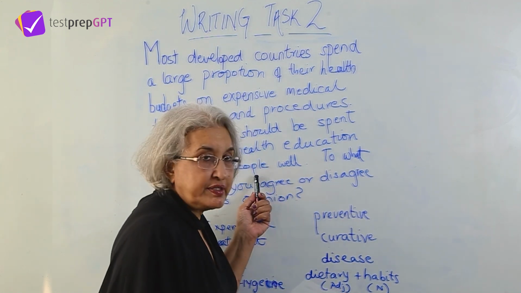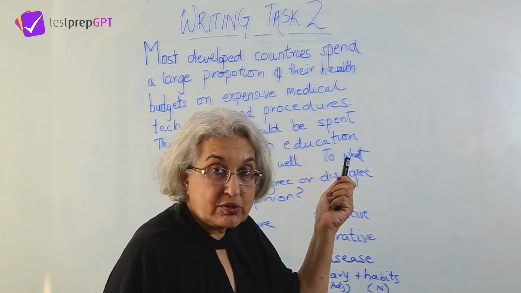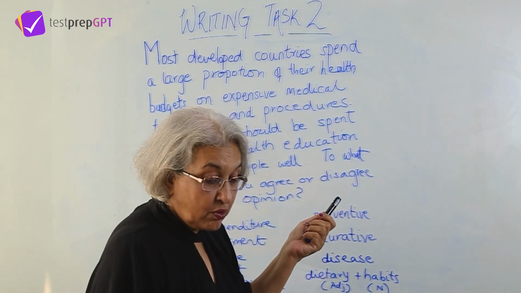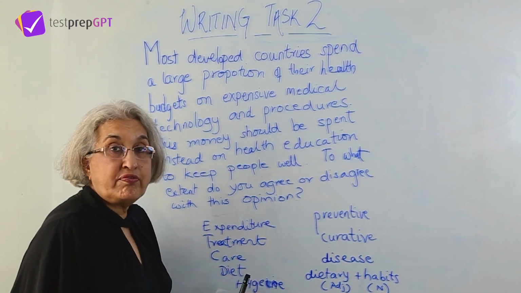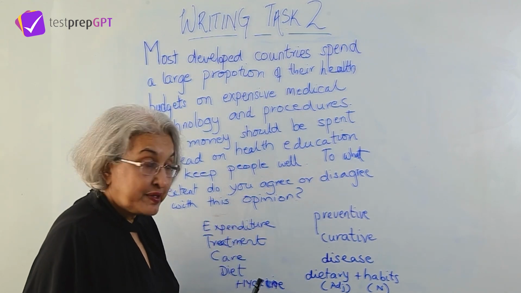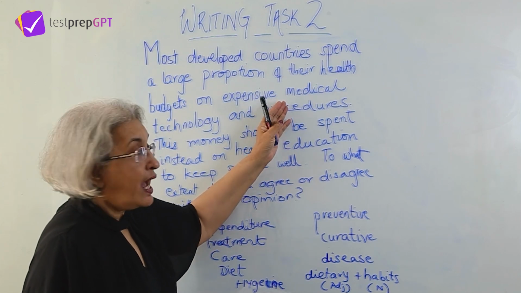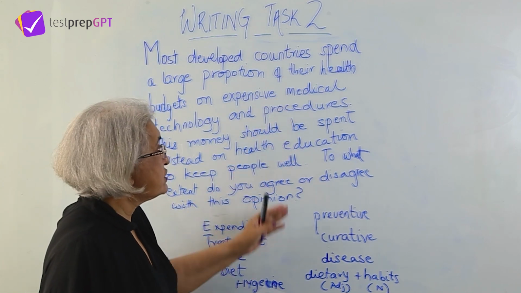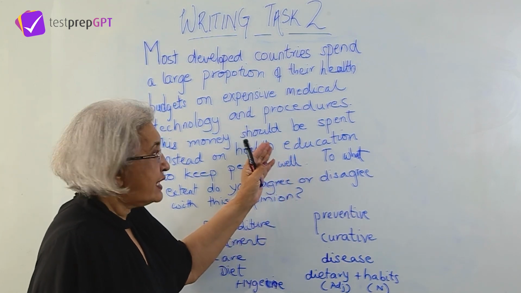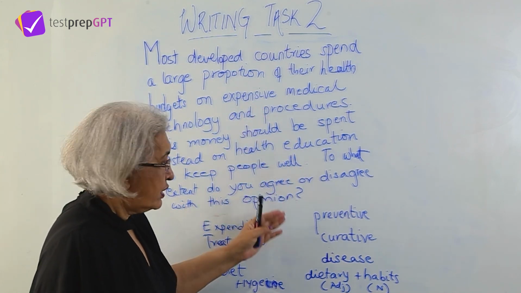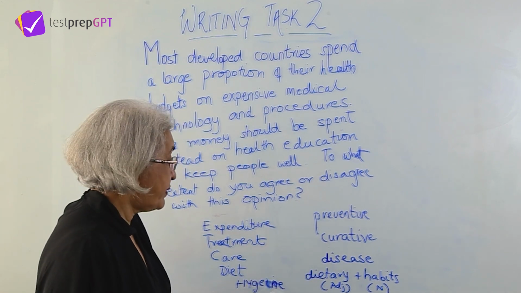It is better to prevent the disease than to spend a lot of money in curing it or trying to cure it. So what I'm suggesting here is that you make a list of words which are to do with each of these points and then use those words to build up first one point, then the other point. In that sense, you will be able to use the words appropriate to the topic.